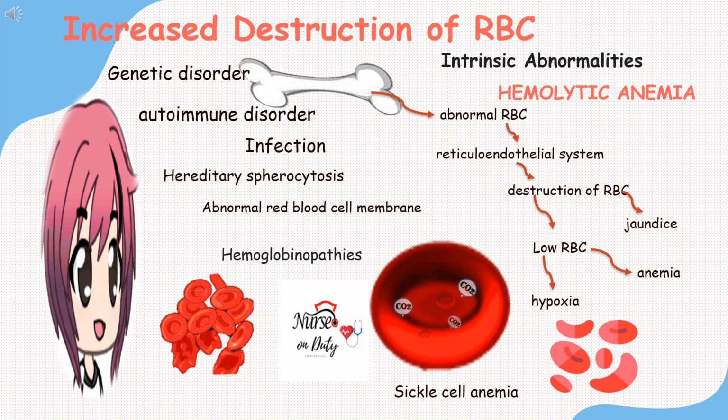So it can be the form, the structure of the RBC, the maturation, or it is released early into the circulation in the form of erythroblast. Any abnormal or deformed RBC leads to sequestration. An example is hereditary spherocytosis, where there is a problem in the membrane of the RBC. There are abnormalities leading to hemolysis.